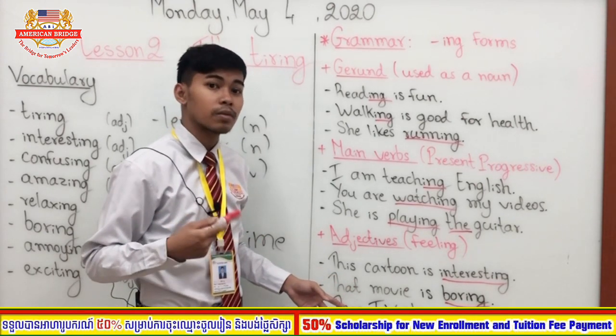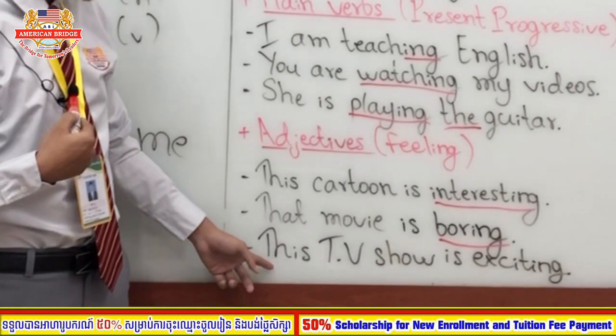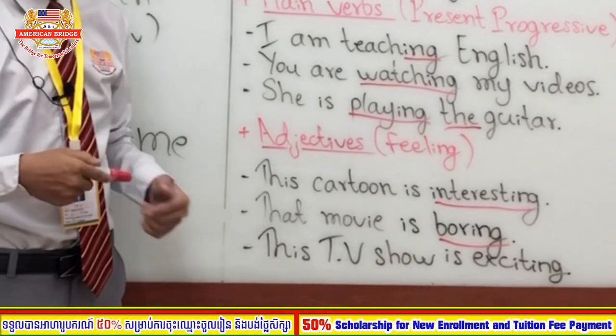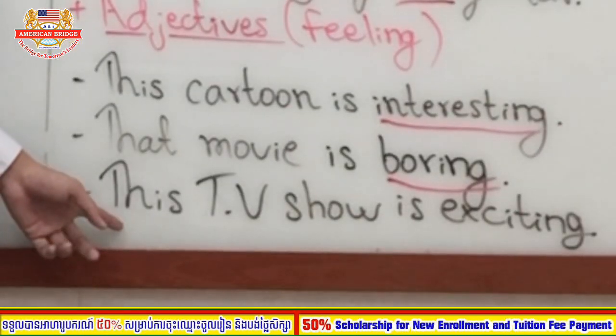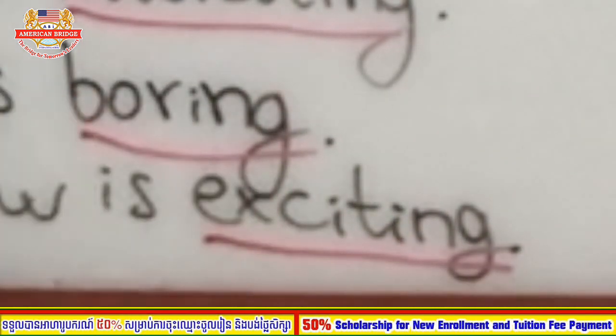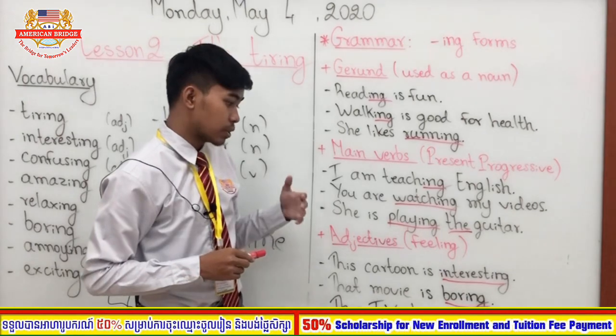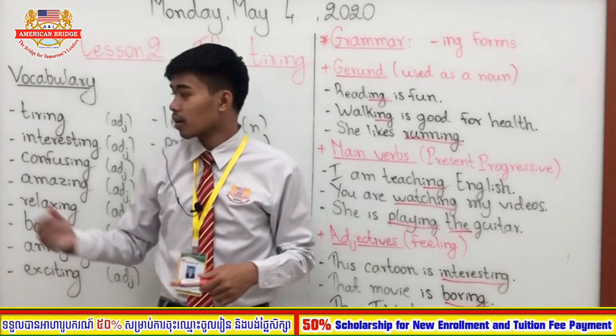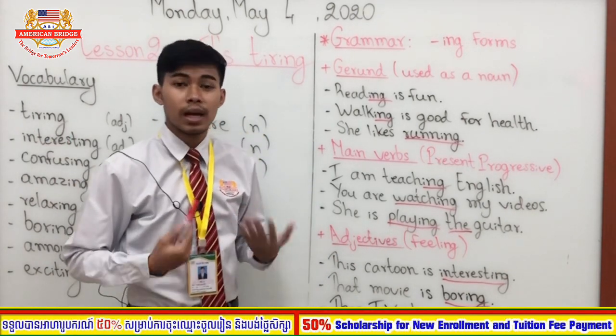You say this movie is boring, it means that this movie is not interesting, right? It shows our feeling. And the last one, this TV show is exciting. It means you like that movie, right? So here we have the word exciting. So interesting, boring, exciting, all of these words describe our feeling.